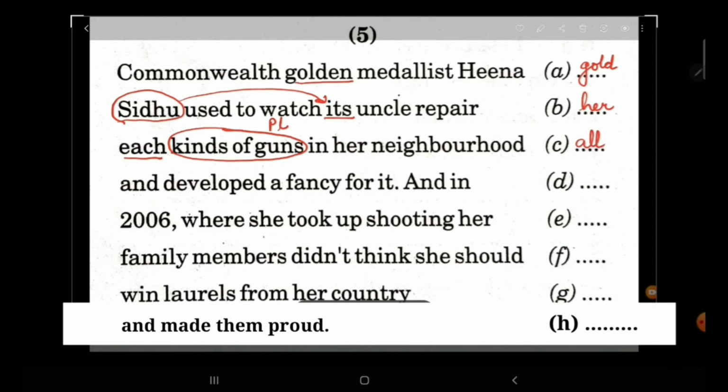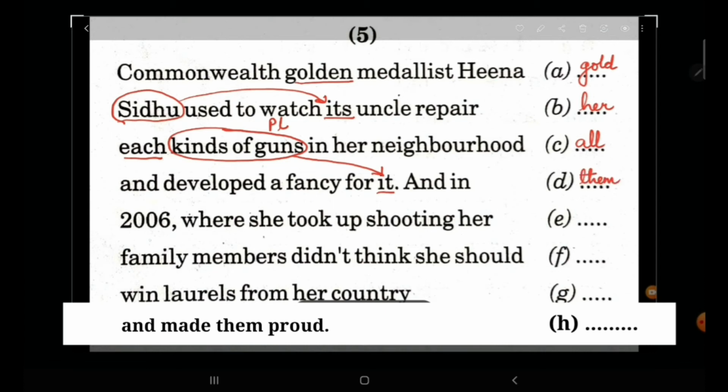And developed a fancy for it. Now again this subject, kinds of guns. Guns is a subject for this pronoun as well. If guns is plural, then we cannot have it. It talks about singular object. So instead of it, we'll write them.